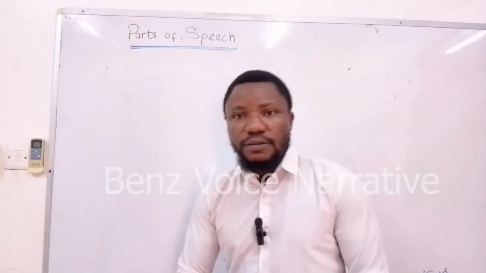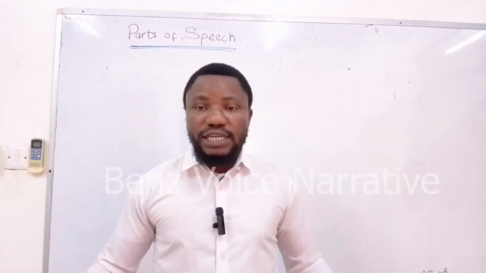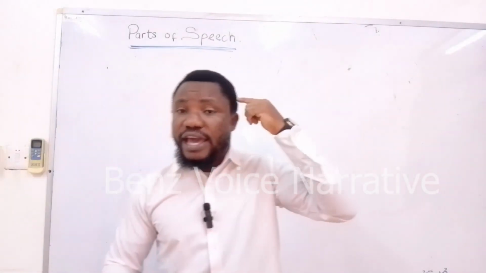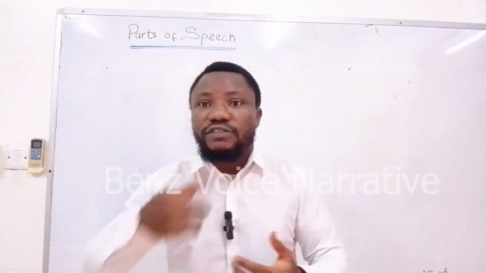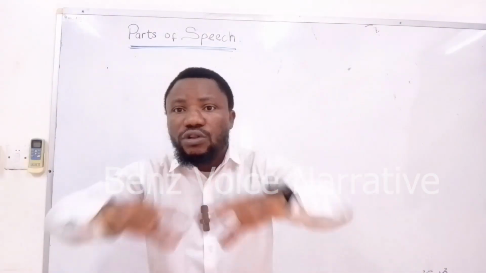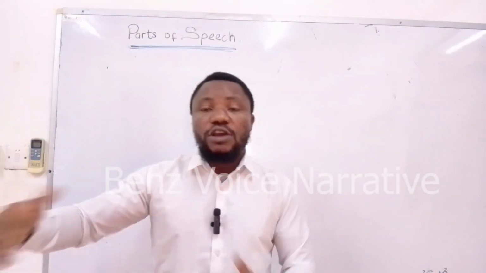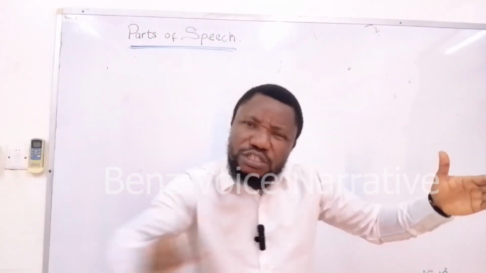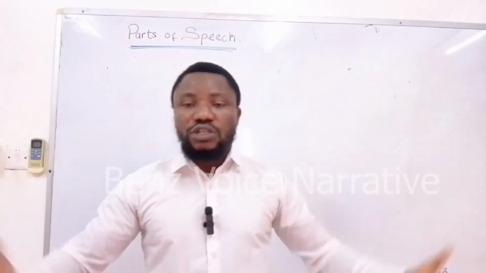What are parts of speech? Parts of speech are like the human body. The human body can be broken down into its parts. We have the head, which has the hair. We have the ear, the eyes, the brow, the lips, the chin, the neck, the hands, the legs, the tarsals. If you put all of these parts of the human body together, you have a human being. What it means is you can break down an entire human being into its smallest parts, and when you put these parts together, you have a whole human being.